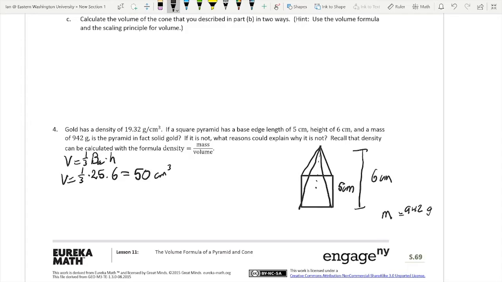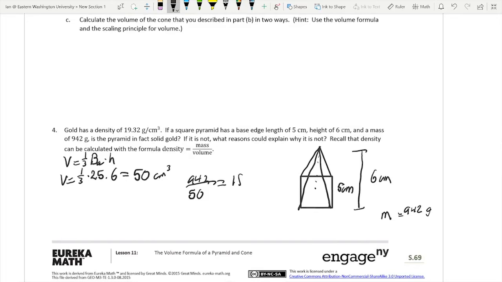Now let's see if 942 divided by 50, what does that equal? And again, I'm going to pull out my handy-dandy little calculator right here. 942 divided by 50 is 18.84. So we have 18.84 grams per cubic centimeter. Now, why could this... So it's not solid gold. Why could this not be?